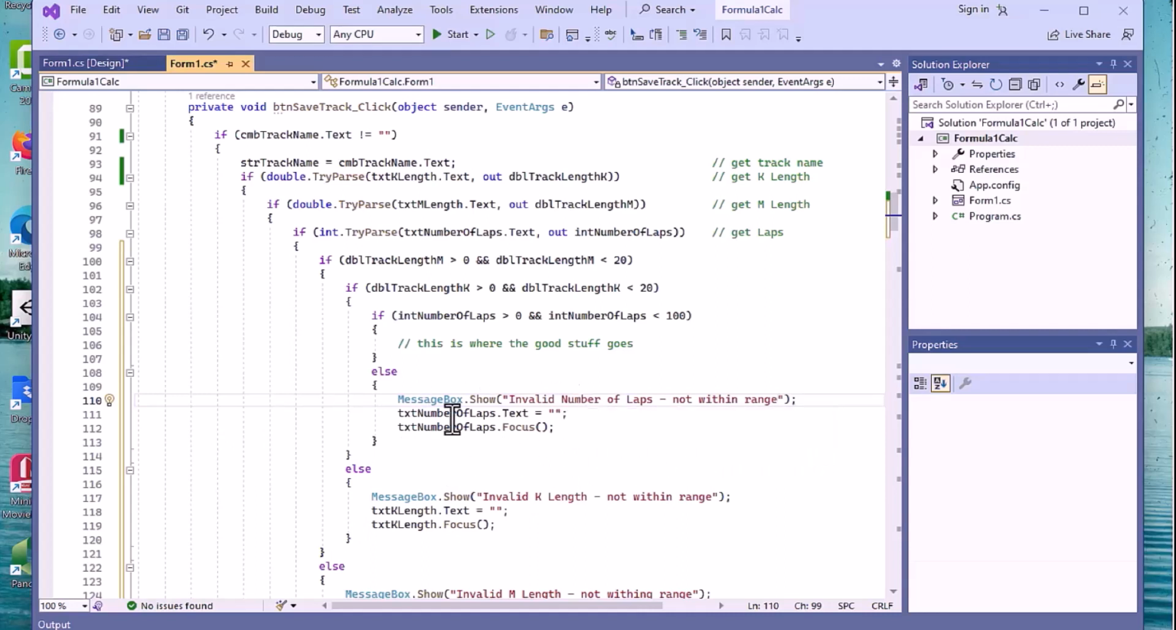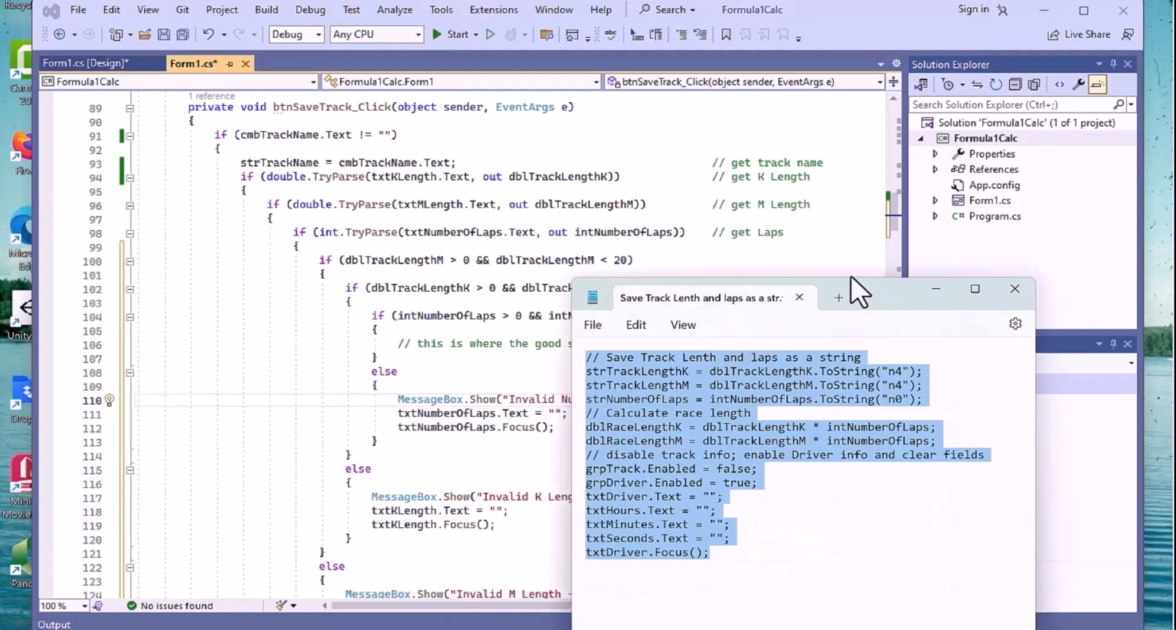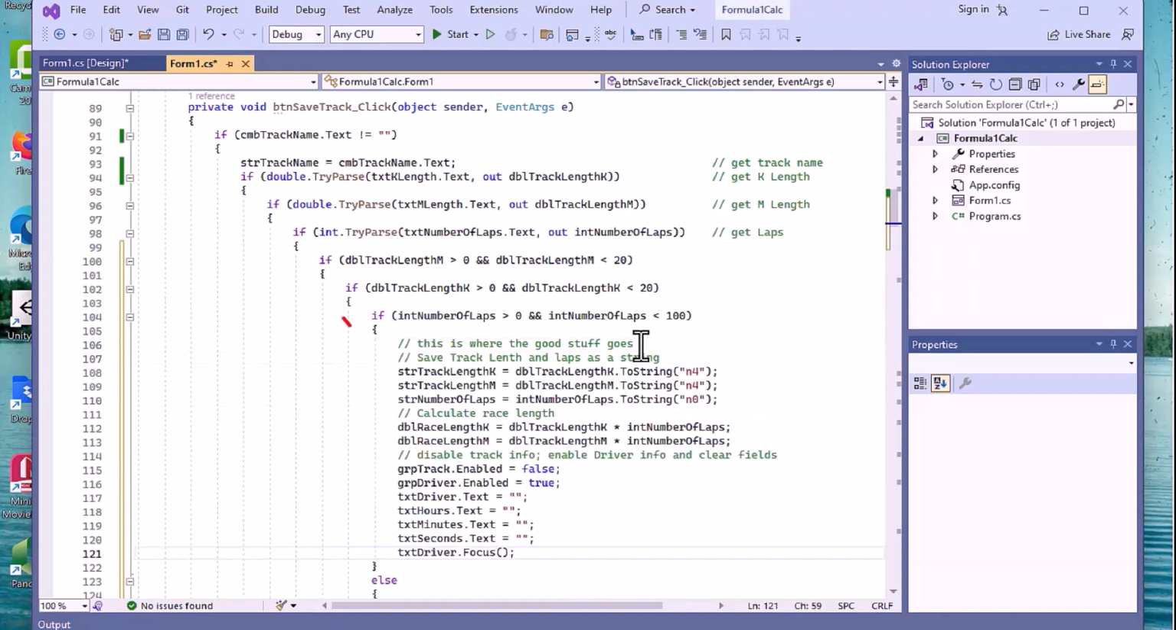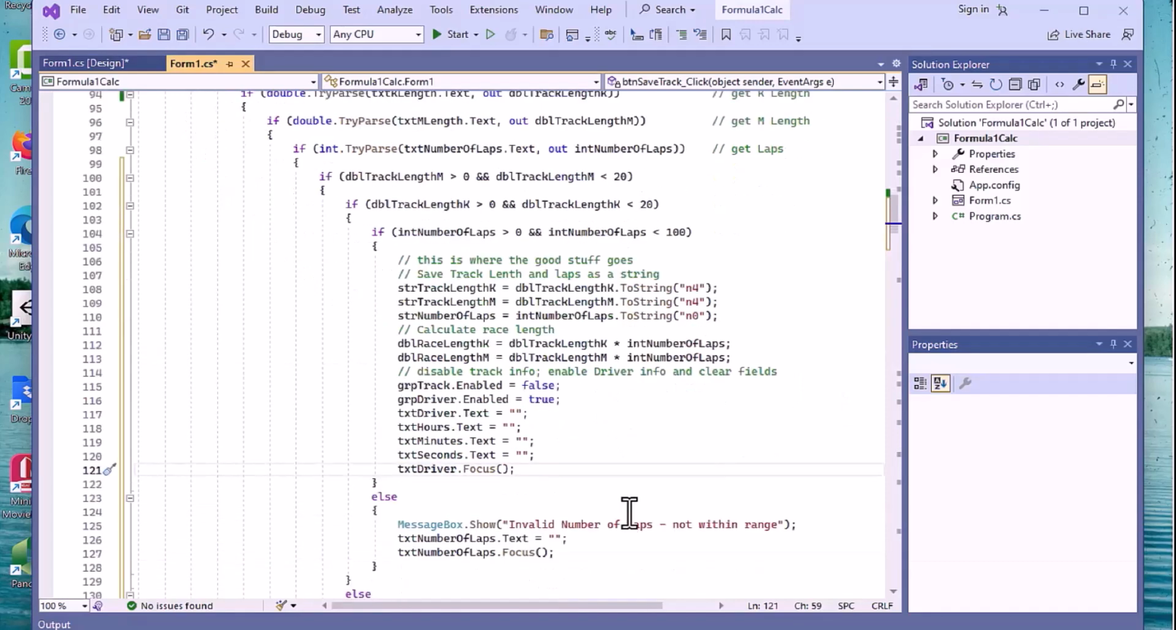So now let's go ahead and put our good stuff back in here. So I'm going to go back to this guy right here and grab that data that we pull out later and lay it right in here. Let's go right in after this guy. And there it is. This is where the good stuff goes, or save the track length, laps, the string, and so on down the line. And that kind of puts it in place. So let's go ahead and save this. And let's run the application now that we've got this testing in place.